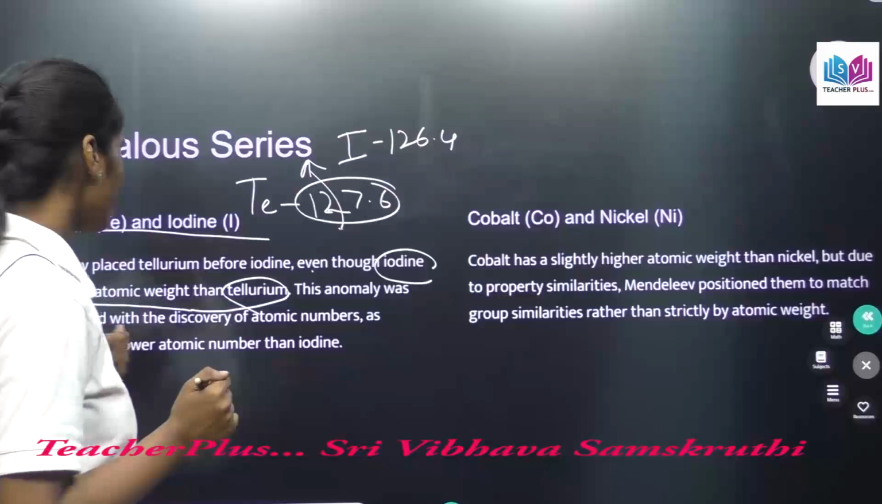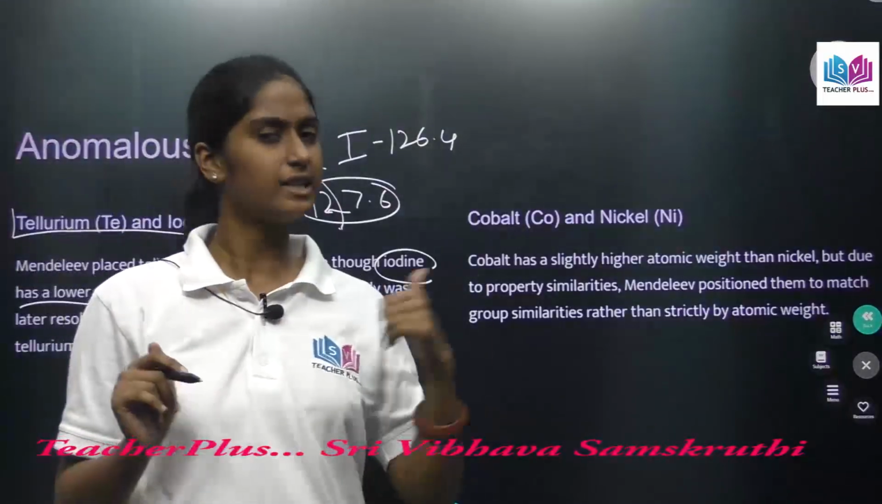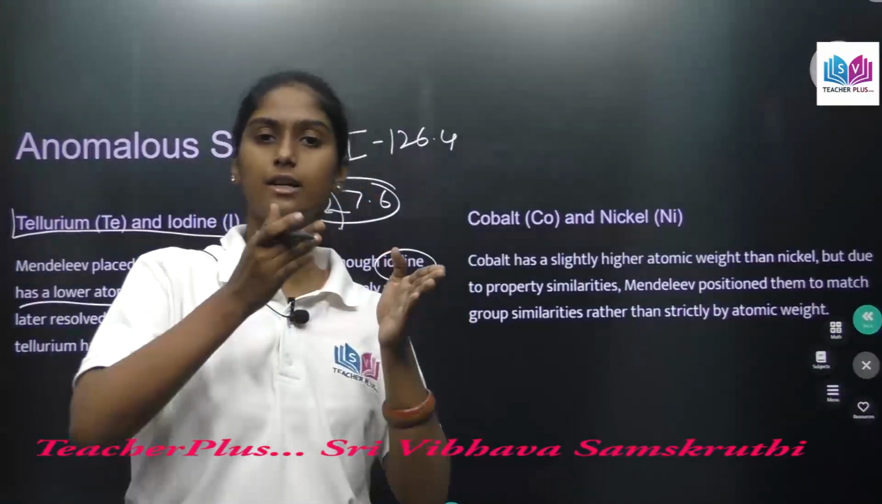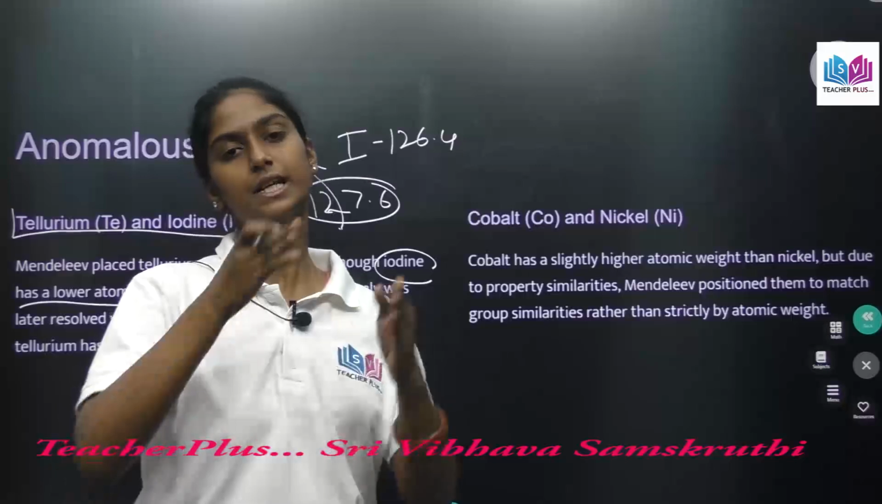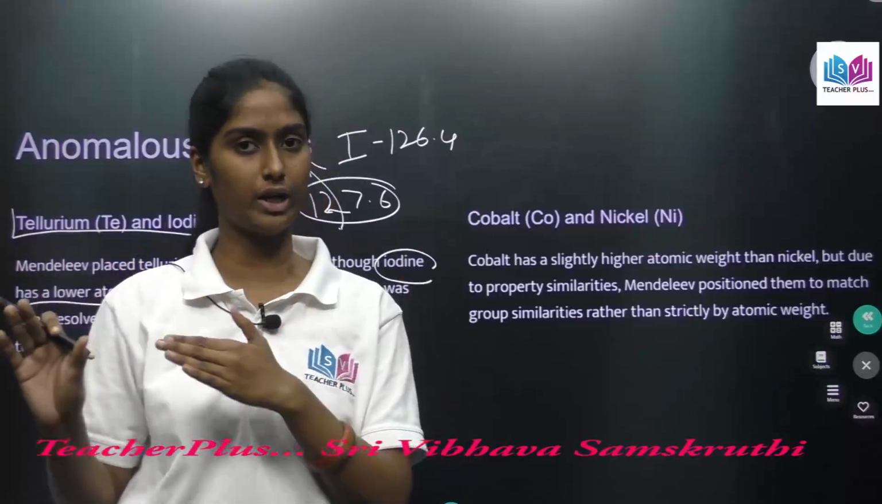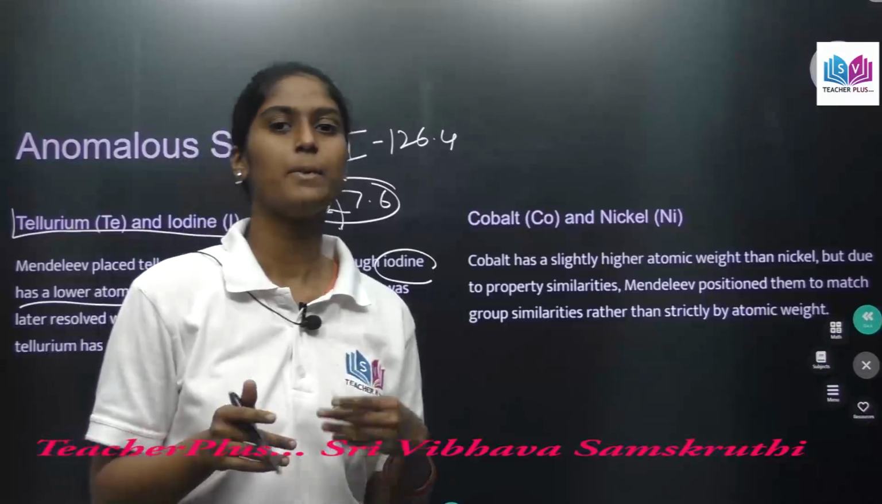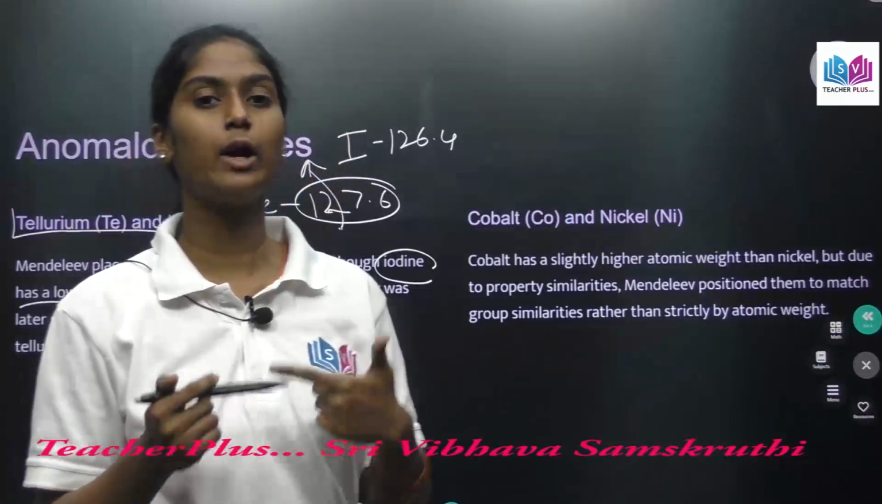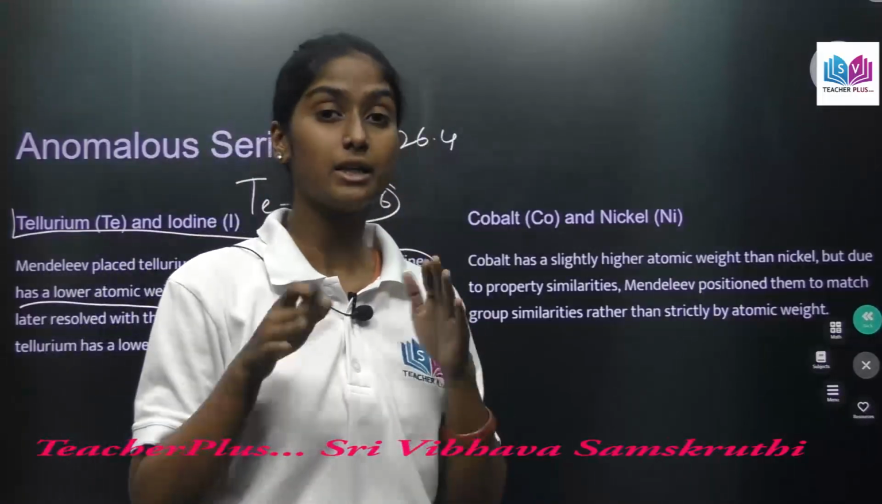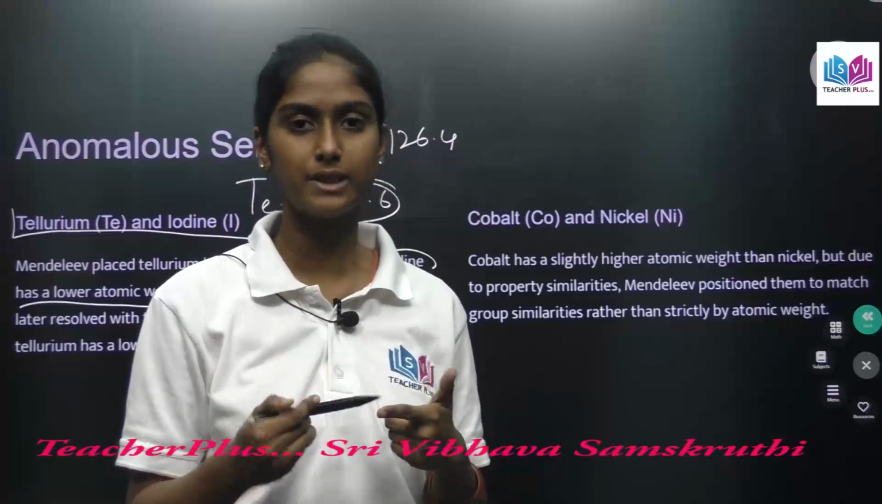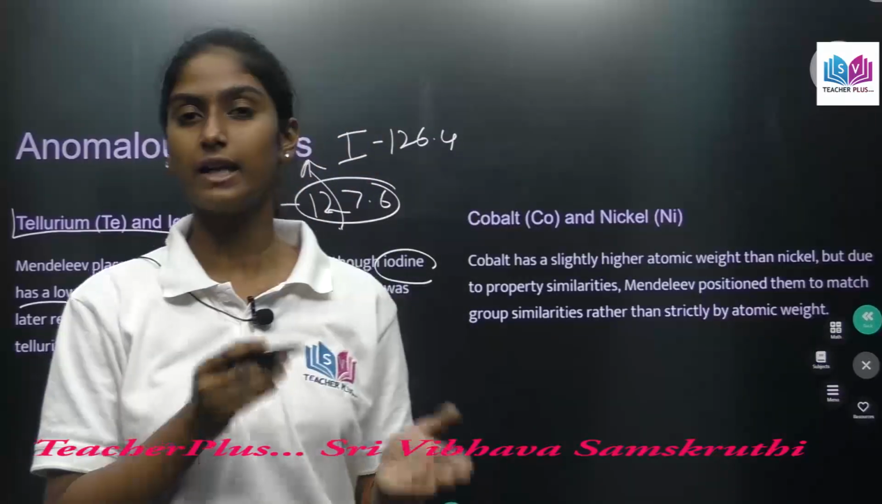But here you must think that this is wrong, because he said that he arranged the elements in increasing order of their atomic weight, right? And you think this is wrong? No, it's not, because at that time they only knew atomic weights, but now we know atomic numbers, which means the number of protons in an atom.